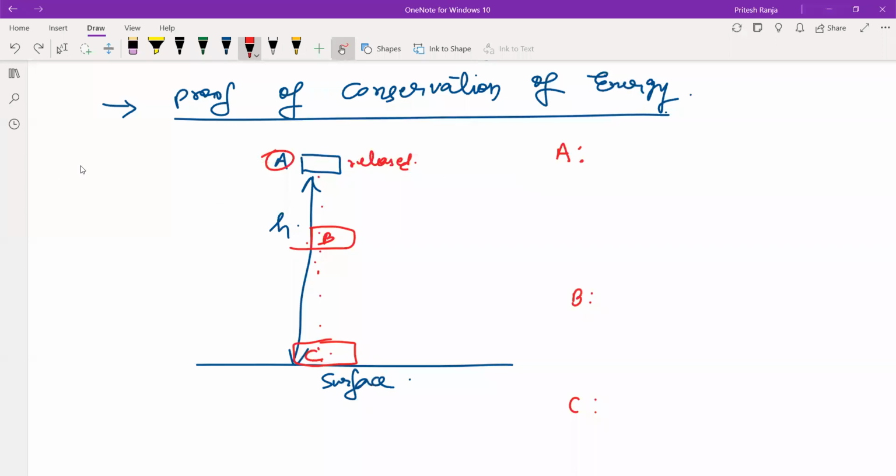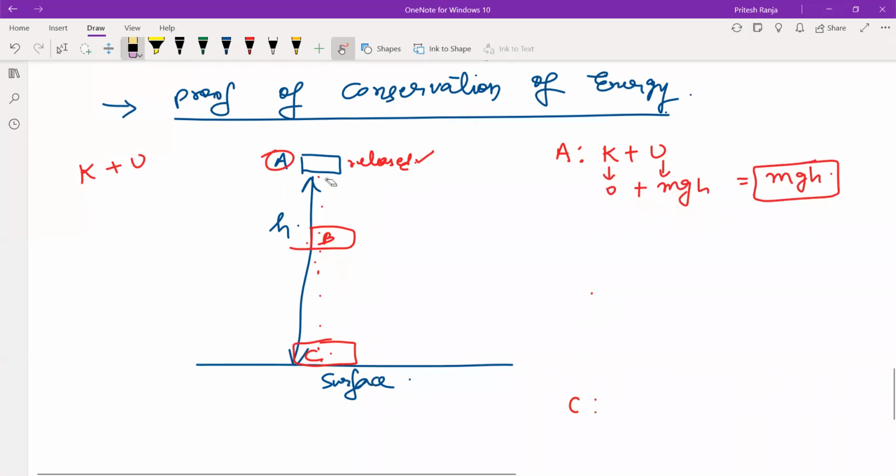At any point there will be either kinetic energy or potential energy. So at A, as it is released, that means its speed is 0. That means there is only potential energy at A. So kinetic plus potential: kinetic is 0, potential energy is mgh. So what is the total energy at A? It is mgh. So let us mark this.